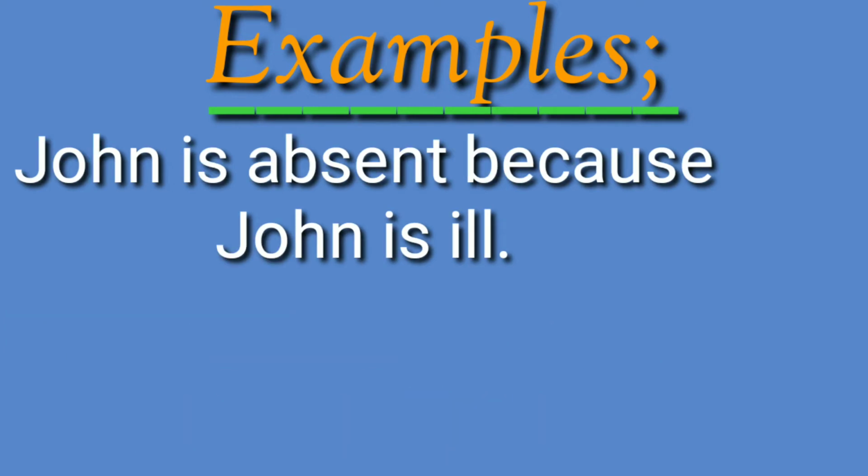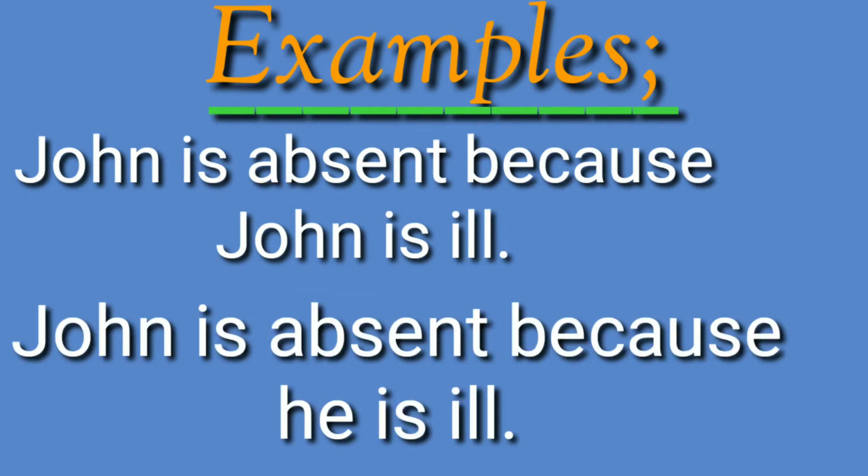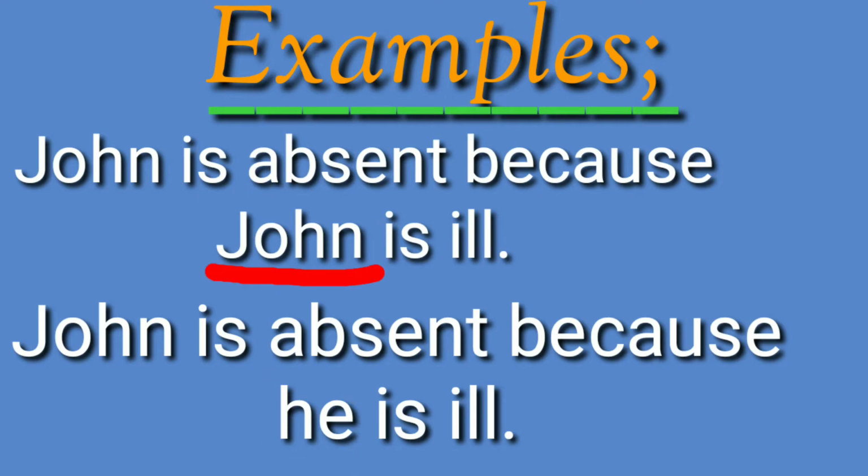John is absent because John is ill. In this sentence, John is repeated. We use a pronoun in a sentence to avoid the repetition of the same name of the person. So, in the first sentence, he is used instead of John to avoid the repetition. In the place of John, he is used. Therefore, he is a pronoun.